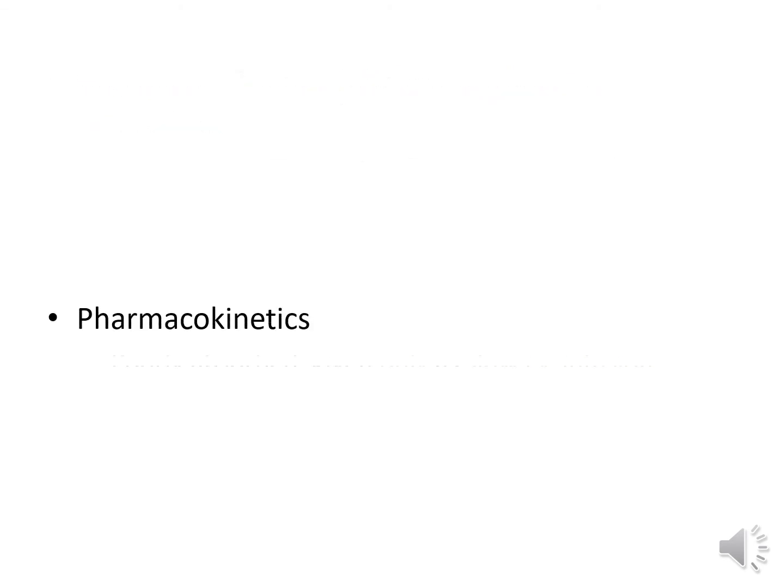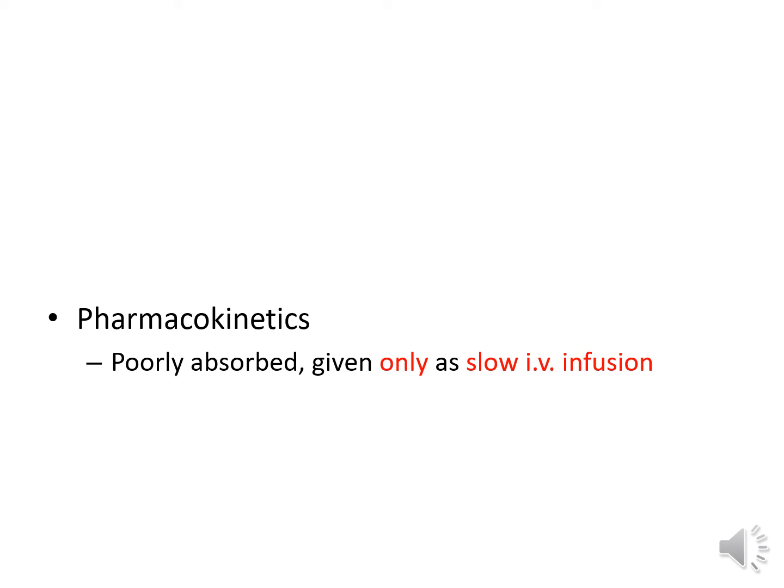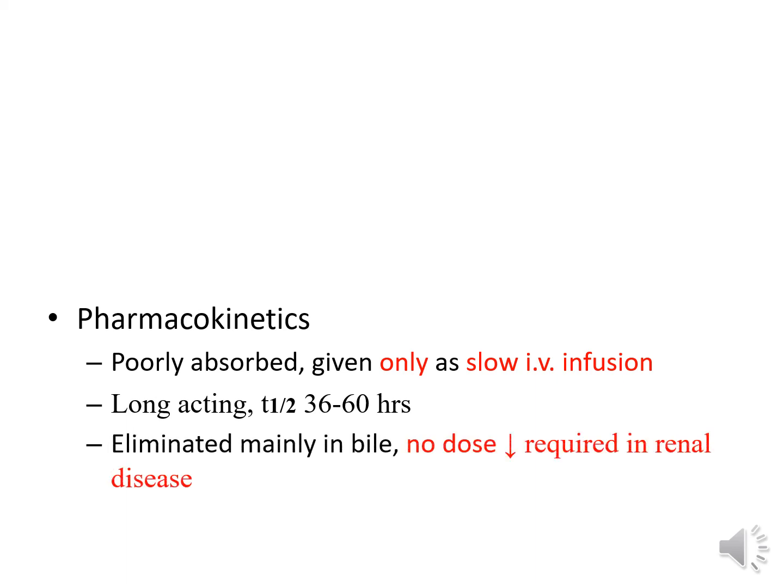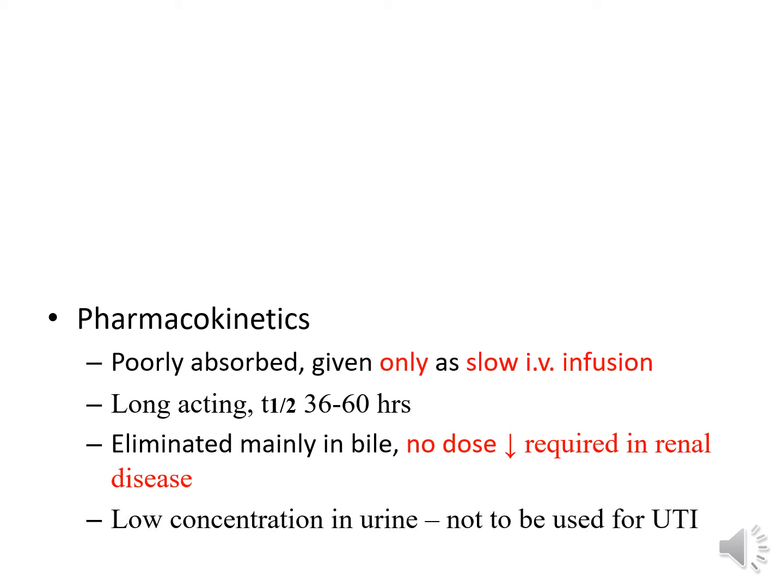Coming on to pharmacokinetics of tigecycline, it is a poorly absorbed drug and thus it can be given only as a slow intravenous infusion. It is a long-acting drug with plasma half-life around 36 to 60 hours and eliminated mainly in bile. Thus, no dose reduction is required in renal diseases as compared to tetracyclines where dose reduction is required in renal failure. Tigecycline achieves low concentration in urine and thus it is not preferred for treatment of urinary tract infection.